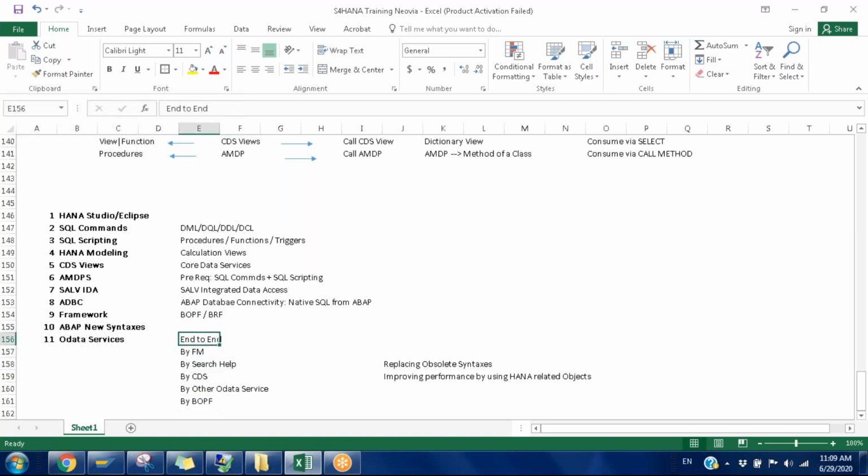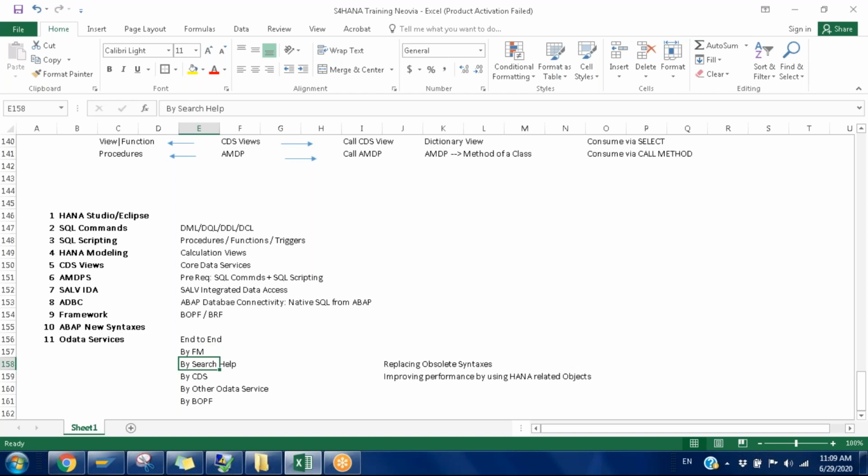Okay. So end-to-end is actually scratch development. Every DPC XT class will be implementing the get entity set and everything; we are writing it out. Inside we might be calling a function module, or maybe writing a select query. That is different, but we are writing every logic. By FM, we don't need to write a single line of logic. Simply we are using it so that it will map accordingly. We'll do the mapping here. So this is one approach.